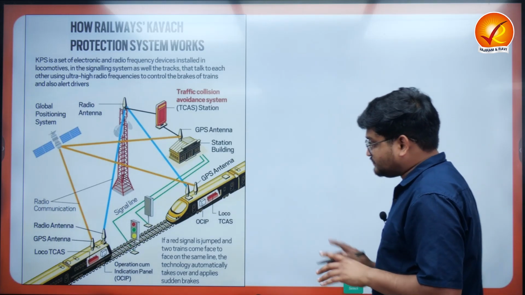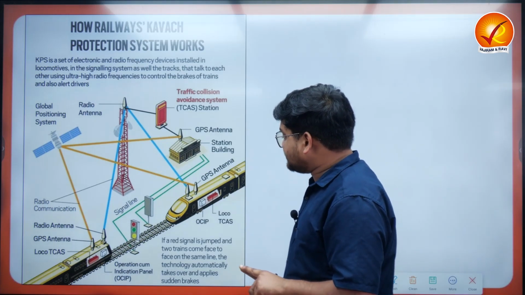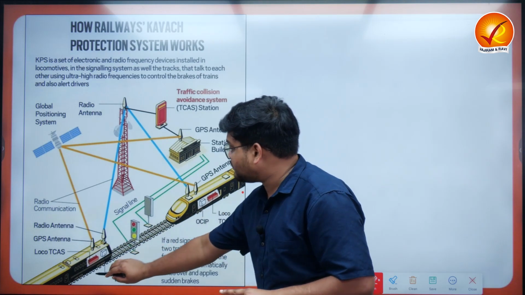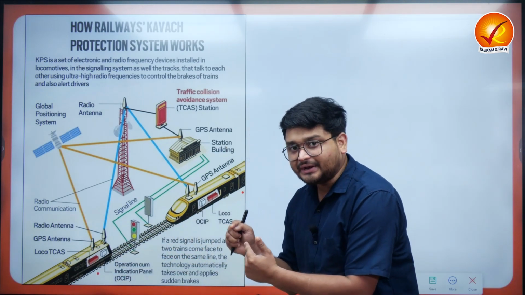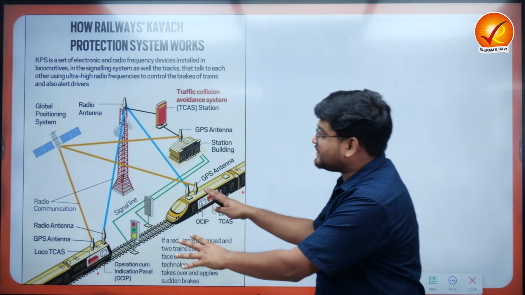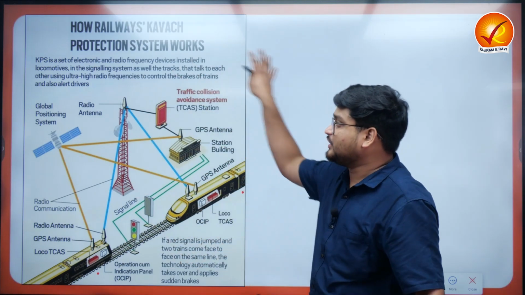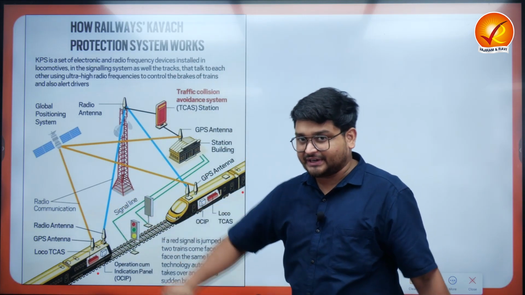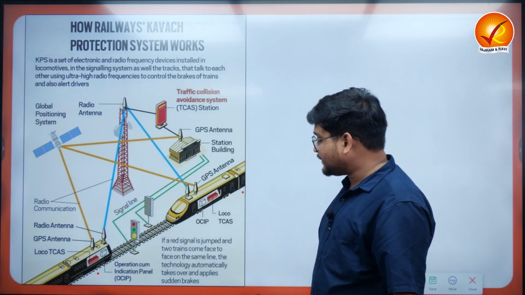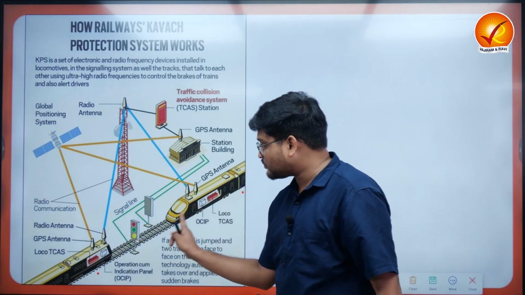Now imagine here that there are two trains which are approaching each other, right? Using this example, we'll be understanding all of the things which are involved in this particular technology. So look at this particular image, two trains approaching each other.